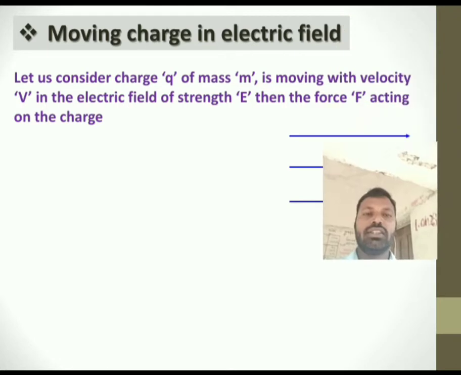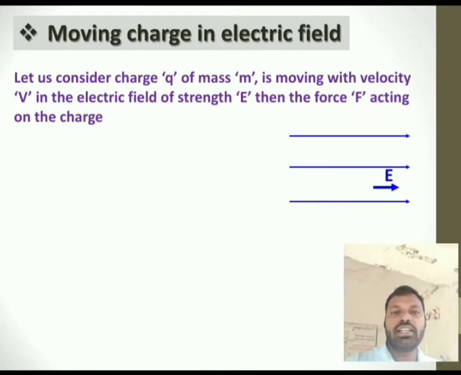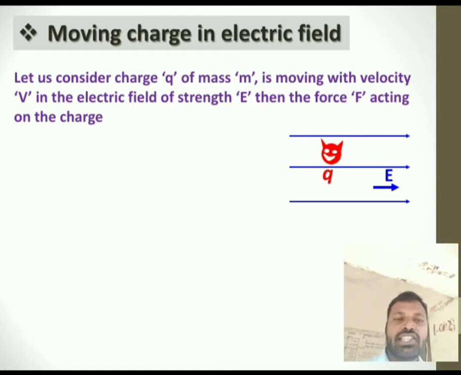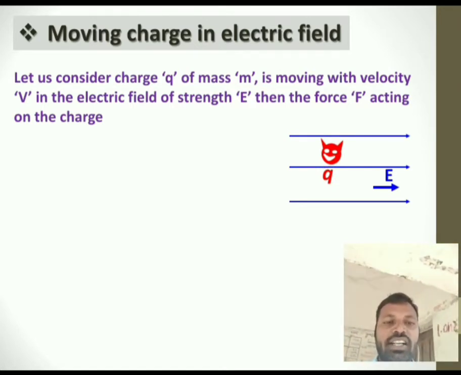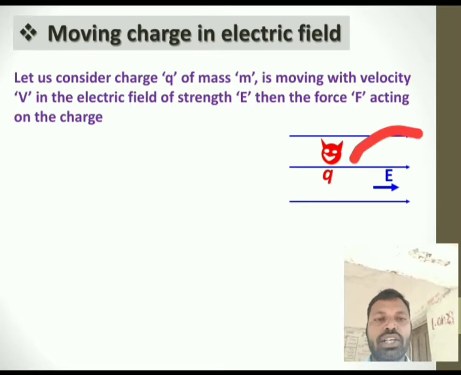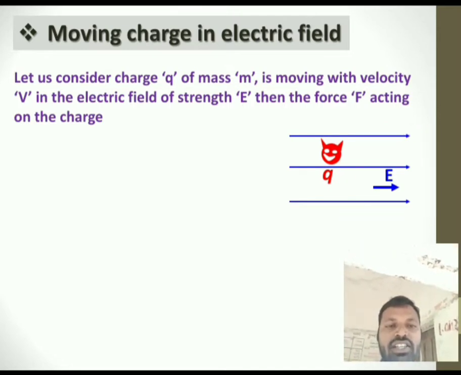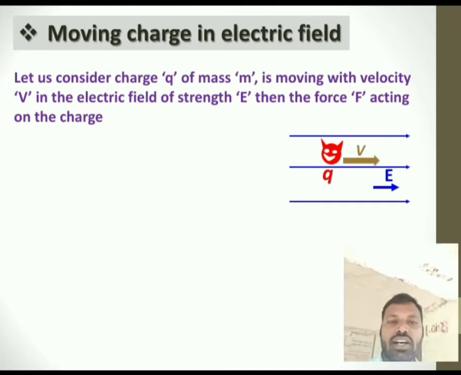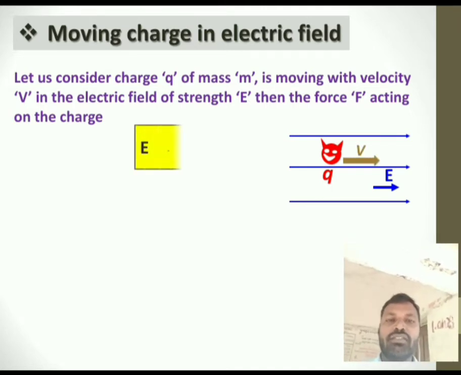Now first, let us find the force acting on a charged particle which is placed in an electric field. See this diagram. Let us consider a charge q which is placed in an electric field. The electric field direction I have shown here. The mass of the charged particle is m and the charge is q, which is moving with velocity v.